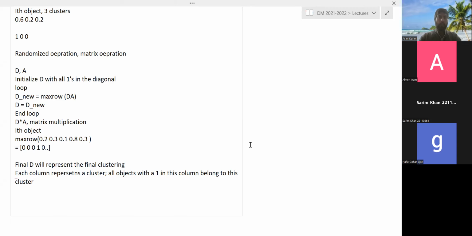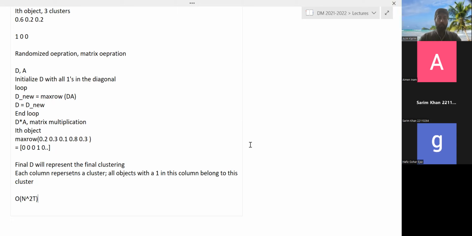Of course, its complexity is in general n square, because for each object you have to look at n other objects, consider the graph, right? And then of course you have to repeat it for multiple iterations. So n squared into, let's say, t, the number of iterations.